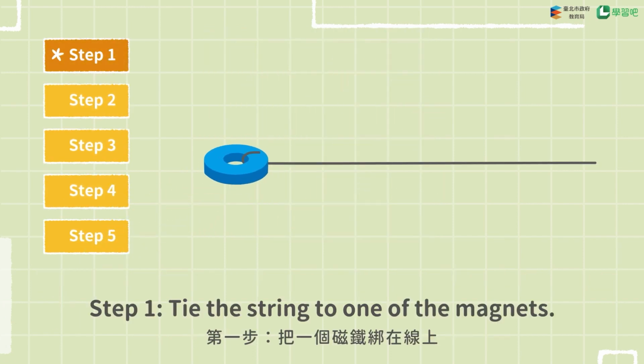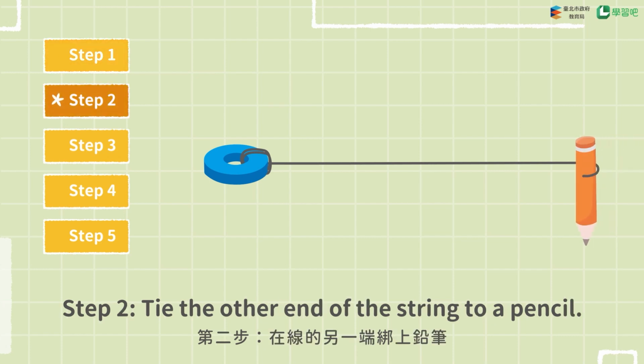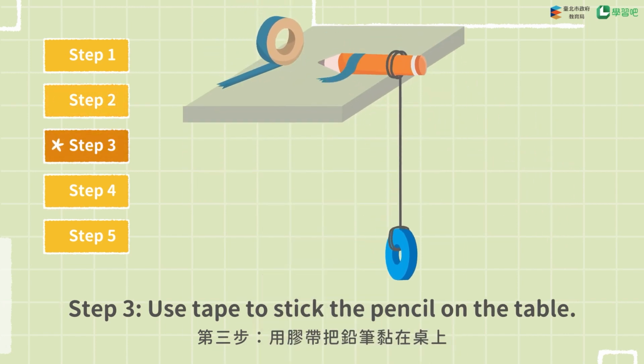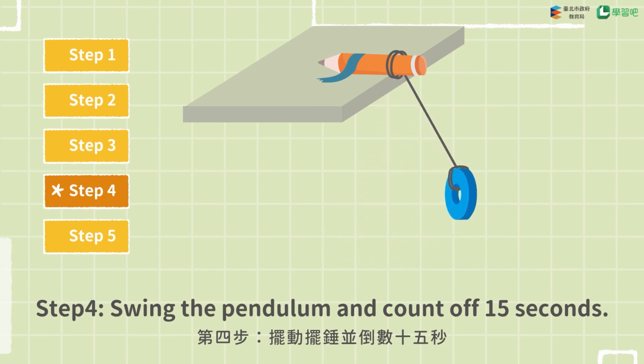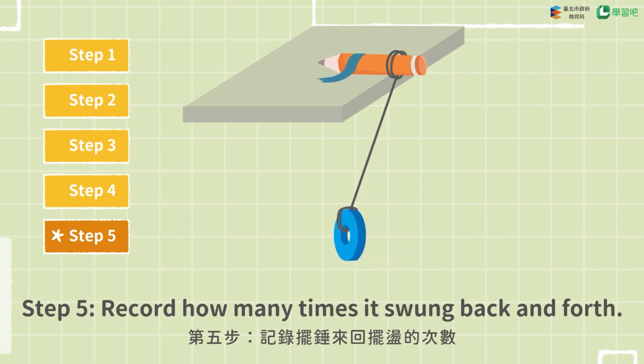Step 1. Tie the string to one of the magnets. Step 2. Tie the other end of the string to a pencil. Step 3. Use tape to stick the pencil on the table. Step 4. Swing the pendulum and count off 15 seconds. Step 5. Record how many times it swung back and forth.